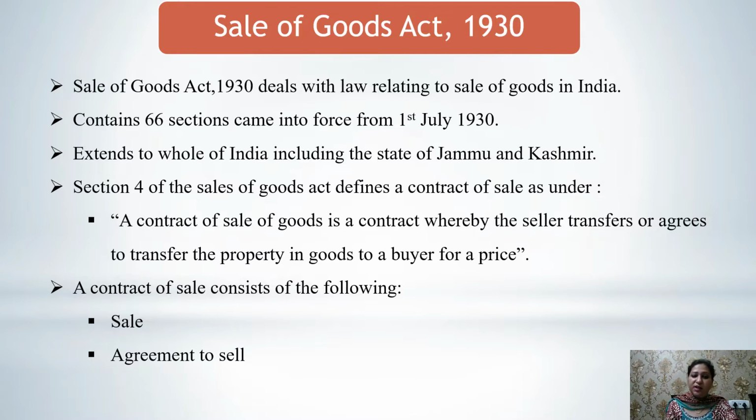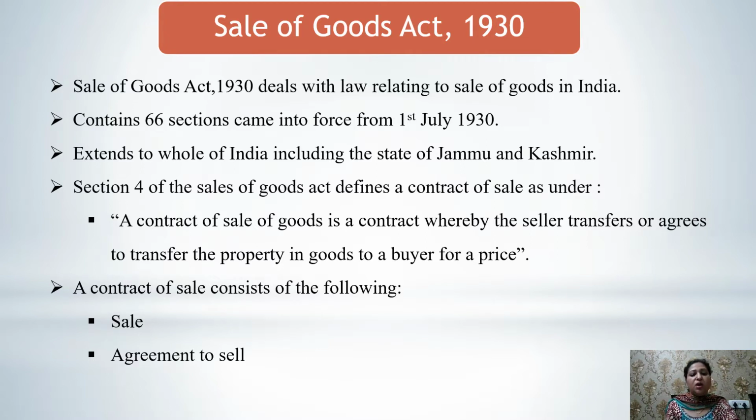Section 4 of this act defines that a contract of sale of goods is a contract whereby the seller transfers or agrees to transfer the property in goods to a buyer for a price. The definition itself explains what the Sales of Goods Act is.